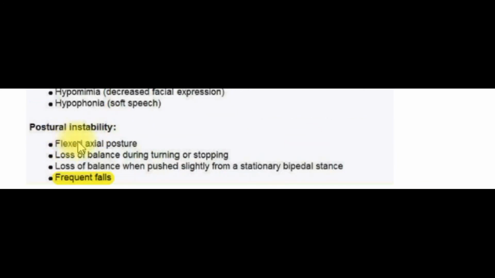Postural instability results in recurrent falls, as in our case, with loss of balance during turning or stopping, and a flexed axial posture, gorilla-like.